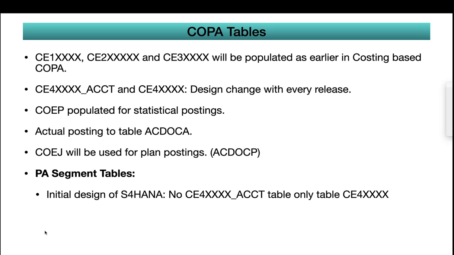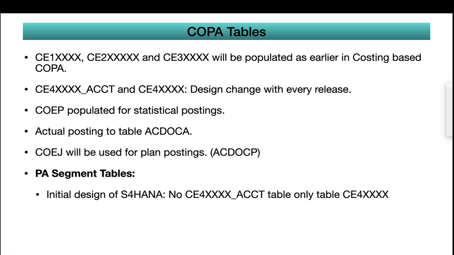The COEP table is populated for statistical postings. As you guys are aware, actual postings go to table ACDOCA. COEJ will be used for planned postings. This is the earlier setup. Now ACDOCP came into picture. As I said before, AC indicates accounting, DOC means document, and P means plan. Similarly, we have another table ACDOCU that is for group reporting. So all the planned postings will be updated in ACDOCP.